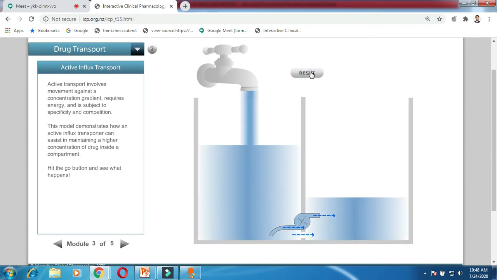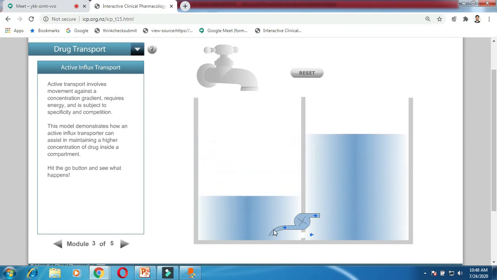Now you can observe the drug, initially, suppose this chamber is your GI. It is initially crossed by the concentration gradient, and the pump is here, continuously pumping your drug across the membrane. Here no equilibrium is attained. The driving force is not the concentration gradient, but the energy you are using for the transfer of that particular drug. That is called active influx transfer. Mostly drugs use active influx transfer to cross the membrane.